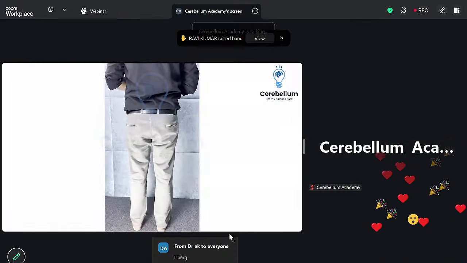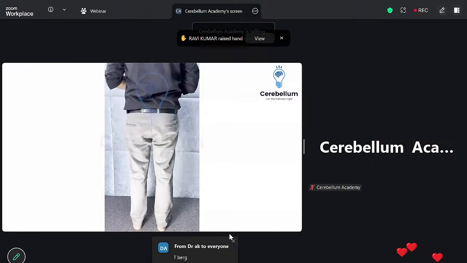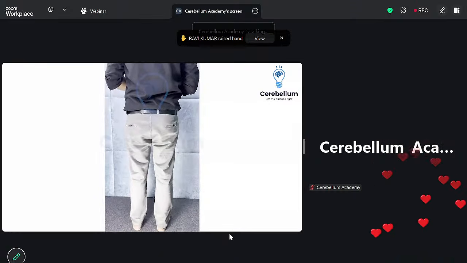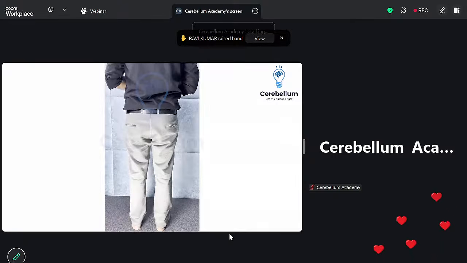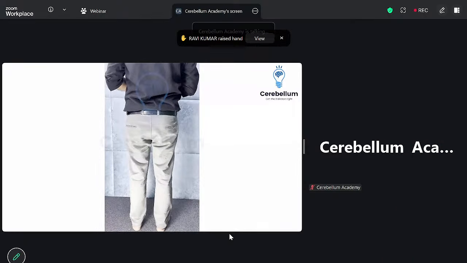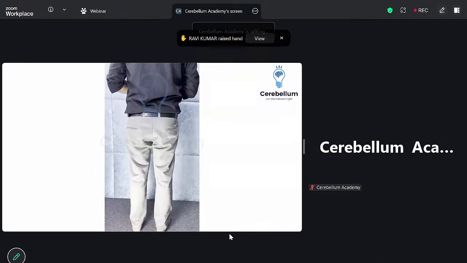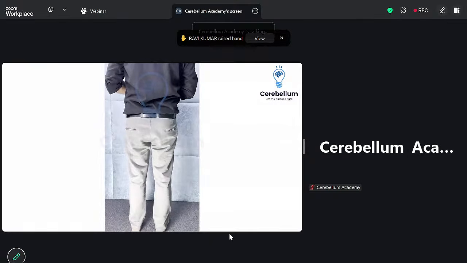This is a person standing on both the limbs and body weight is equally transmitted. But human hip is a very strong structure. You can balance your body on the one hip if that hip is normal or its abductors, that is gluteus medius and minimus are normal, or the superior gluteal nerve of that side is normal.